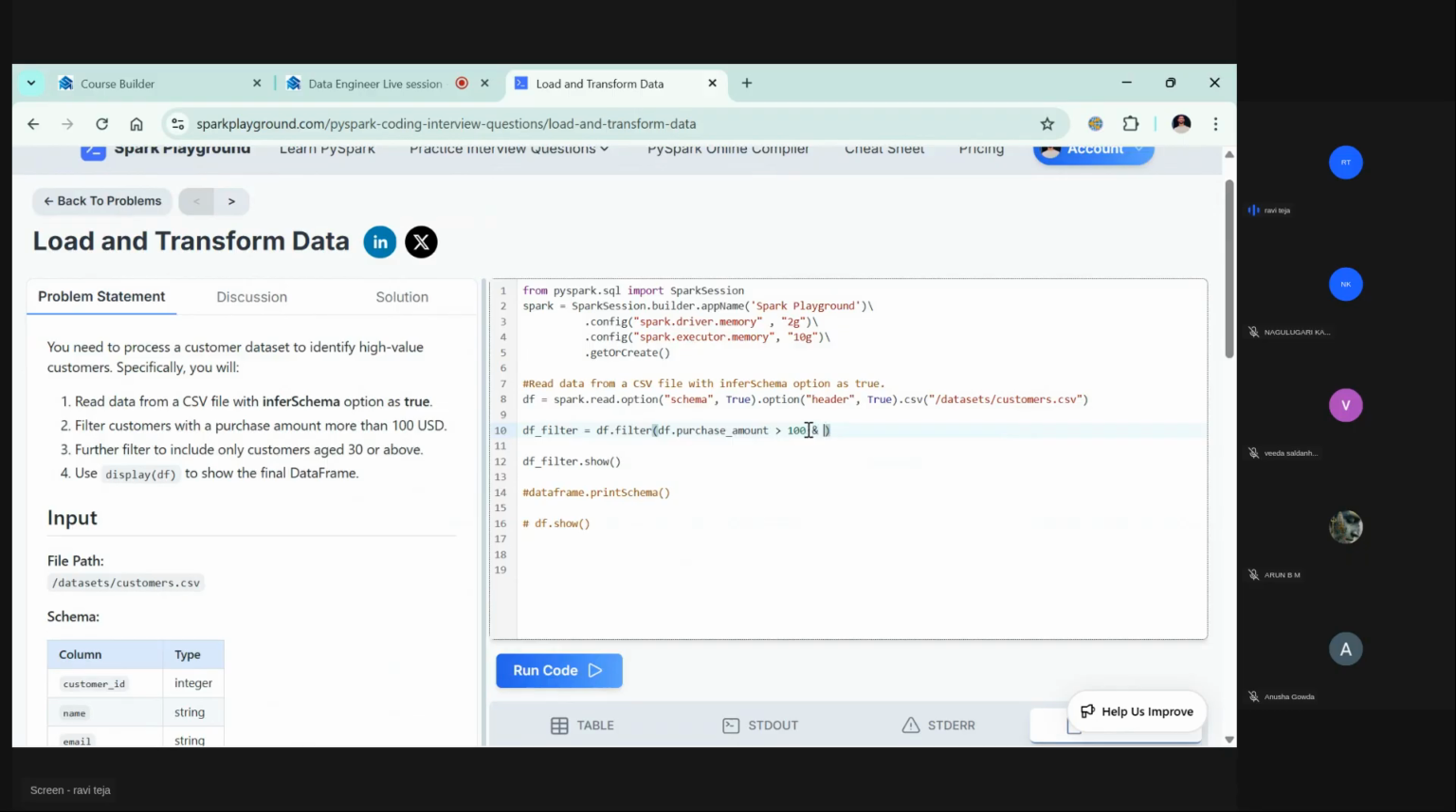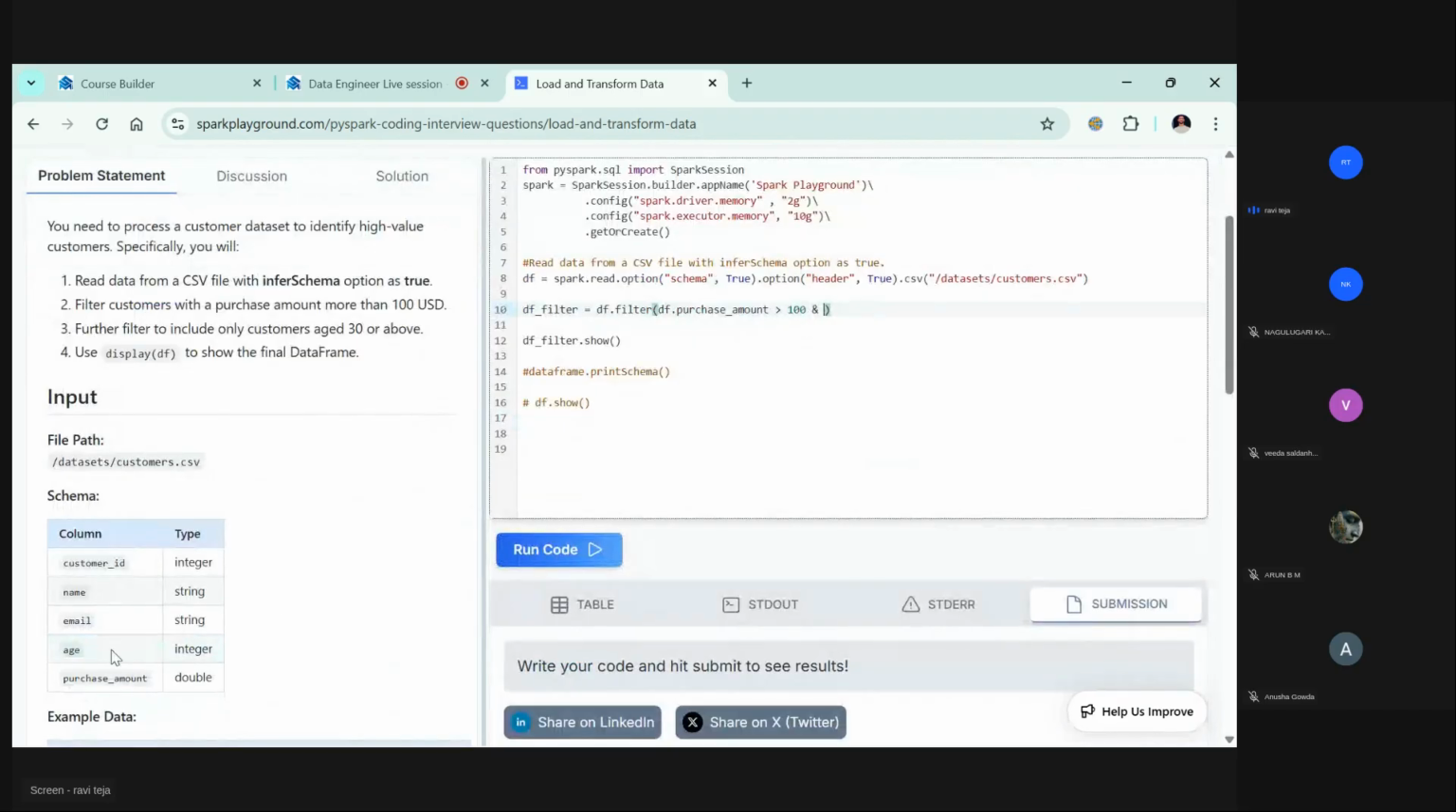And so what is this customer? So df dot age is greater than or equal to 30, because it says 30 or above. It says more than $800, so that's why we've gone with $100 here. Here it says include only customers who are 30 or above. Include the 30th customer, that is the customer with 30 years, and include above as well.